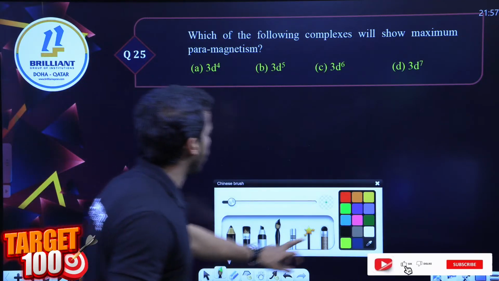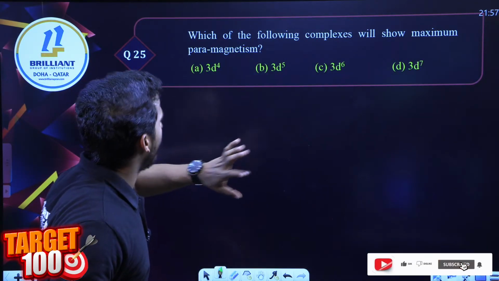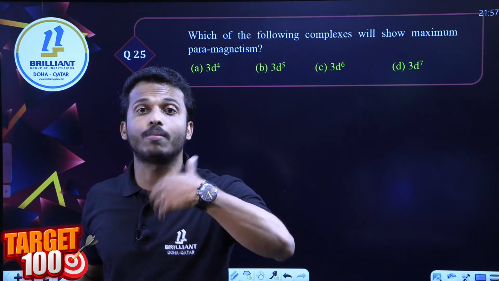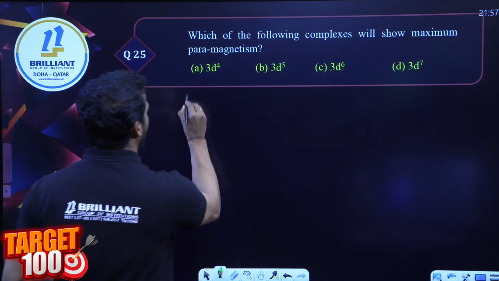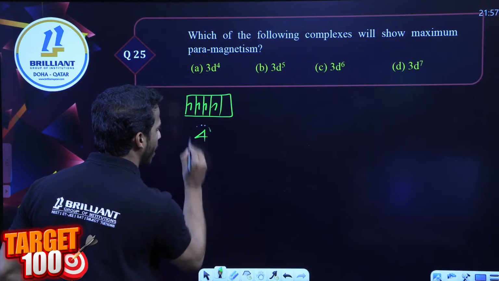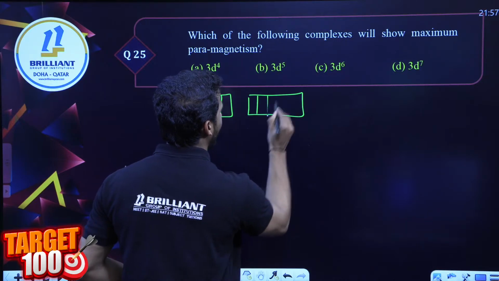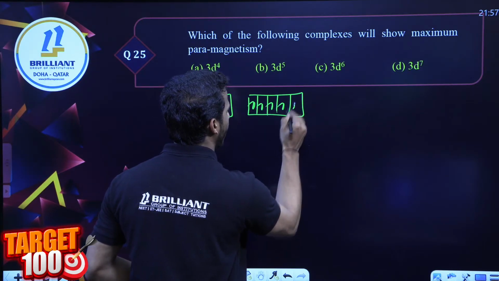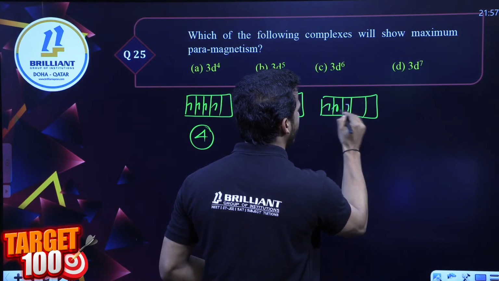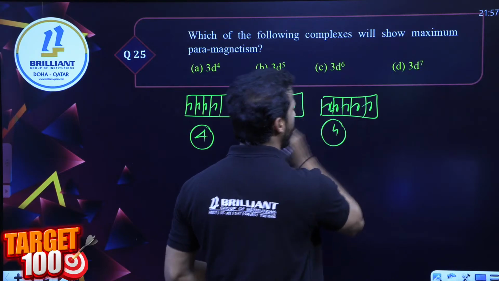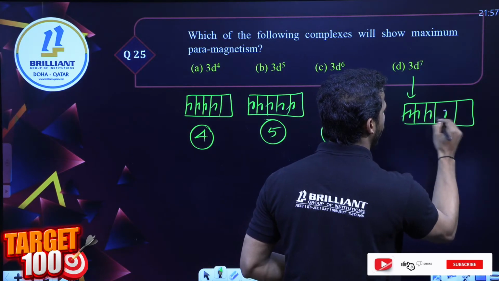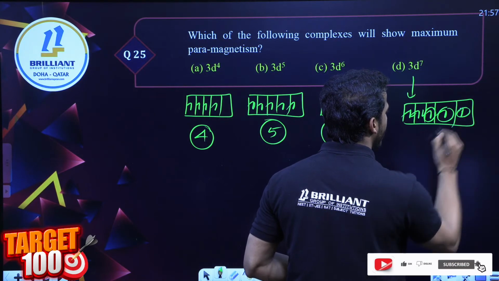Tell me, dear all, which of the following complexes will show maximum paramagnetism? Maximum paramagnetism means the one which contains maximum unpaired electrons. Dear all, 3d4 means 4 electrons, 1, 2, 3, 4. It contains 4 unpaired electrons. 3d5 means 1, 2, 3, 4, 5, so 5 unpaired electrons. 3d6, what do you mean by 3d6? 1, 2, 3, 4, 5, 6. That contains 4 unpaired electrons. What about 3d7? 3d7 means we can fill 1, 2, 3, 4, 5, 6, 7. There are only 3 unpaired electrons.